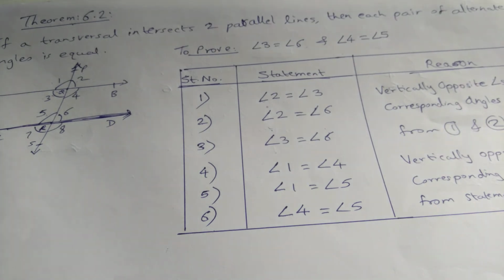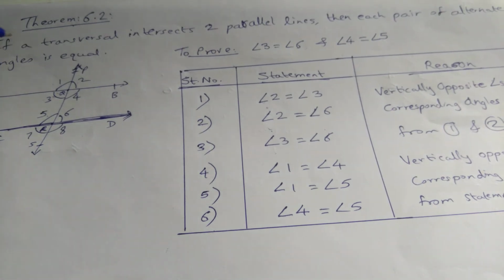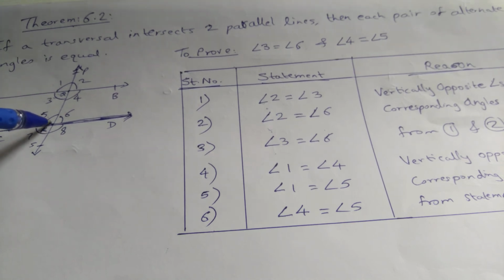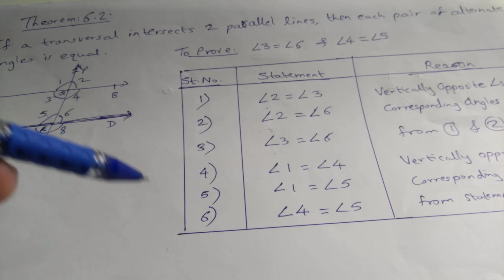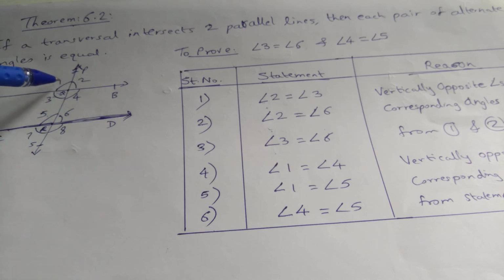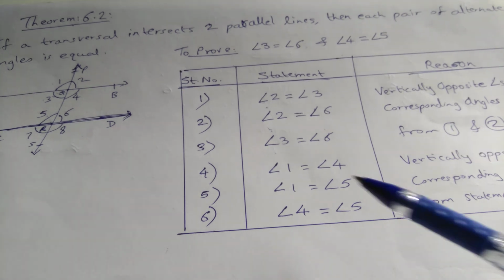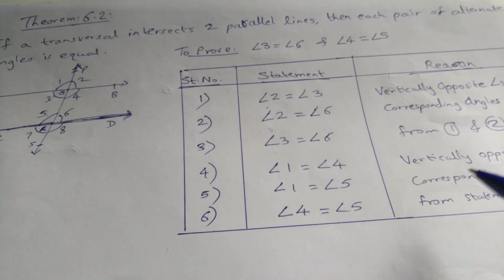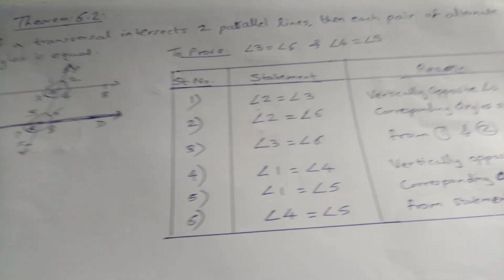Then angle 1 is equal to angle 5. This is because they are corresponding angles. So angle 1 is equal to angle 5, by the corresponding angles axiom.